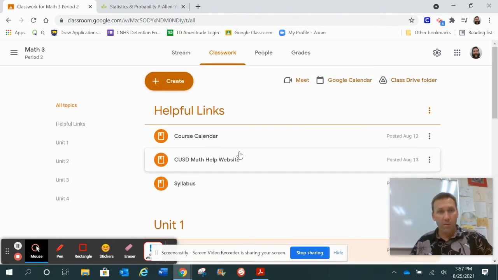Okay. So Math 3 has a lot of resources here, and pretty much all on Google Classroom. We're not going to be turning things in on Google Classroom. All of this stuff is basically just in case. Just in case they lose their worksheets, just in case they lose their notes, or just in case they miss class. But it's a good place to have these extra resources. And then that is pretty much it.